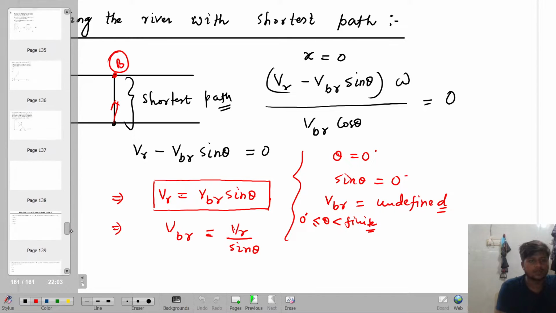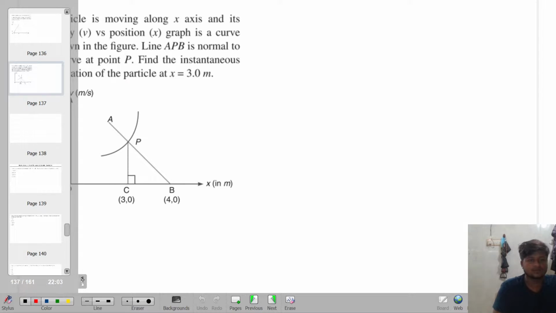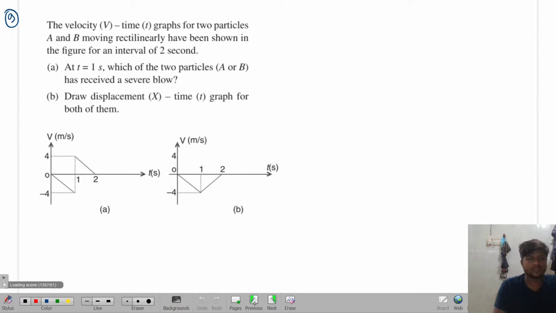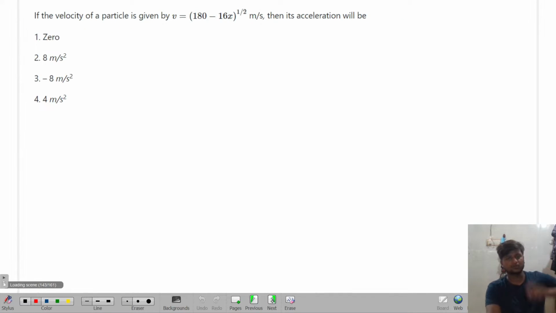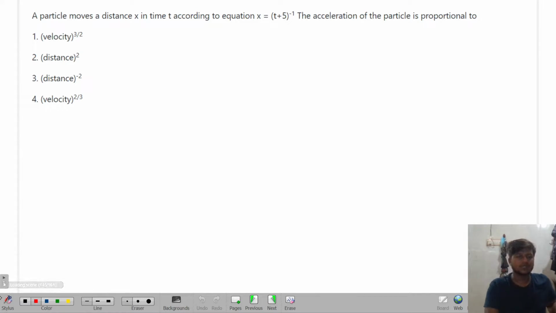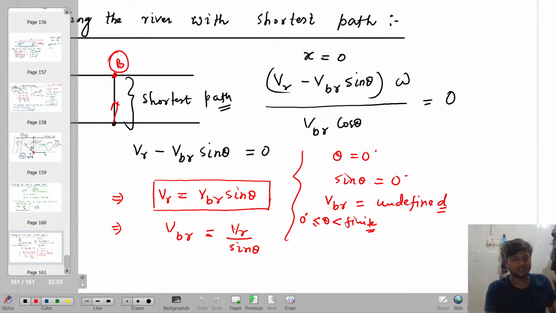See, you still have to solve this much of this kind of questions. This kind of questions, I haven't done yet. This question is one of the most important questions we have to do. After that, this kind of questions. After that, these numericals on acceleration and gravity, which we need to do. After that, I'll go to the rain and man concept so that you can solve the things very easily. Got it or not?